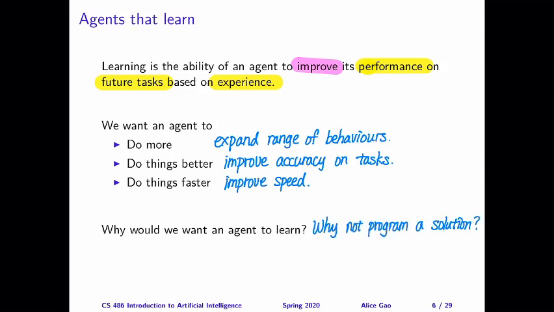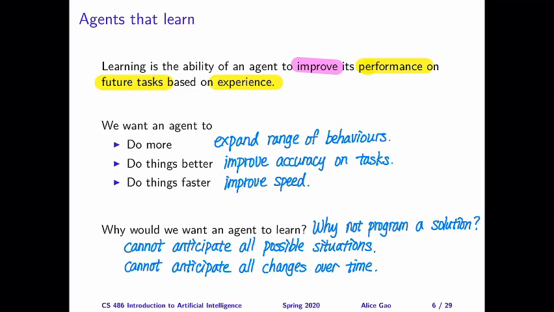There are several reasons why we might want an agent to learn. First of all, there are many situations we might encounter in the world. An agent cannot possibly anticipate all possible situations. Even if an agent has seen many different kinds of problems and is able to solve all of them, these problems may change over time. And in general, things change over time, so this is another change that the agent might not be able to anticipate.